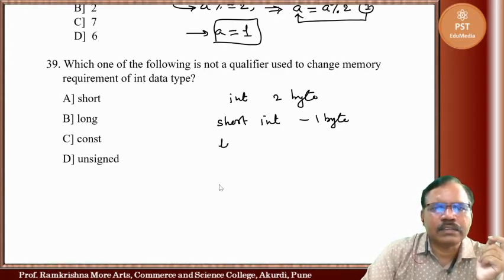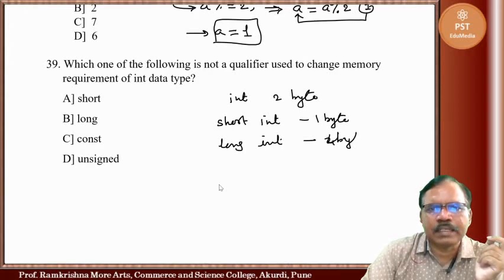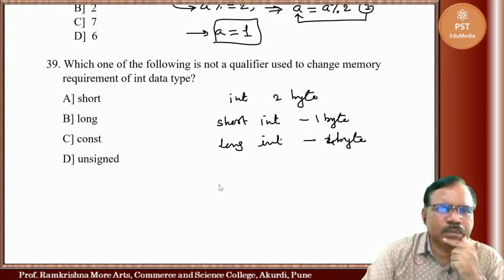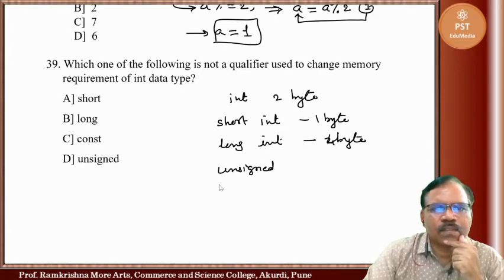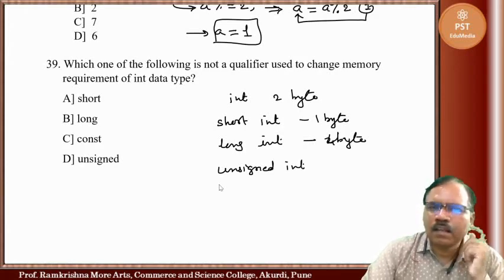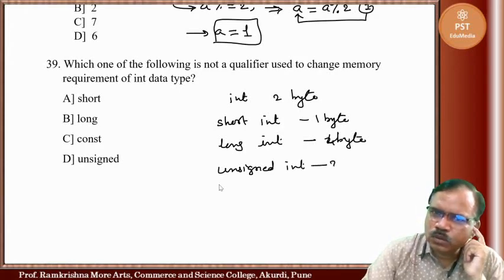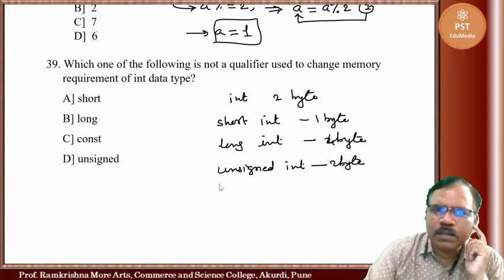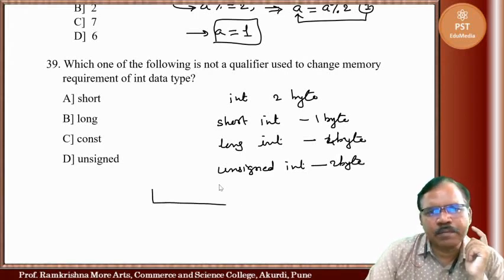Long int takes 4 bytes of memory. Int takes 2 bytes of memory. Unsigned takes 2 bytes of memory too, but actually 2 bytes means there are 16 bits.